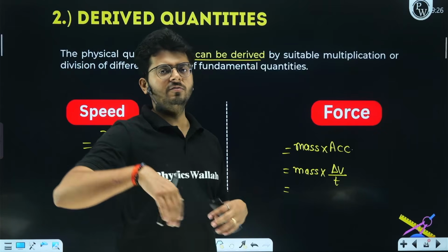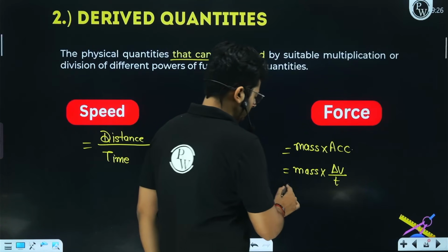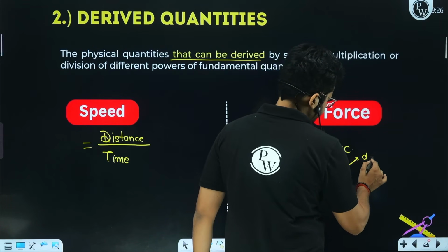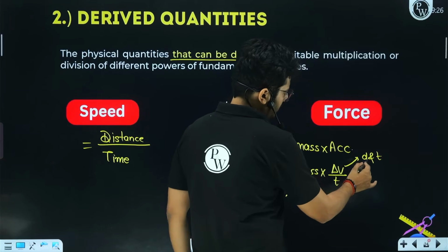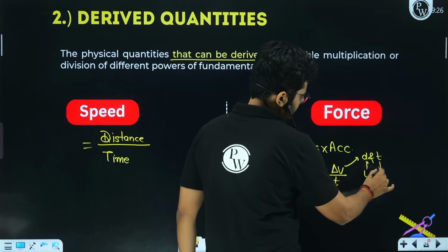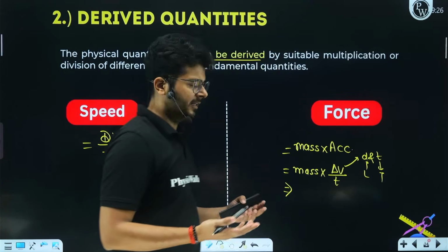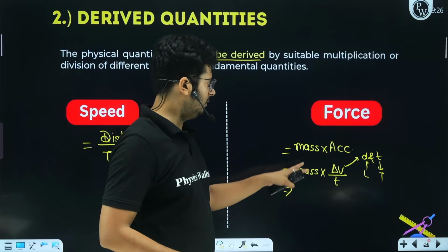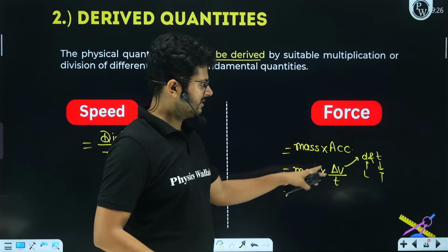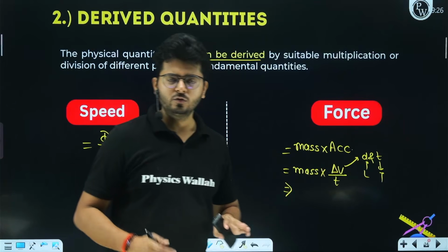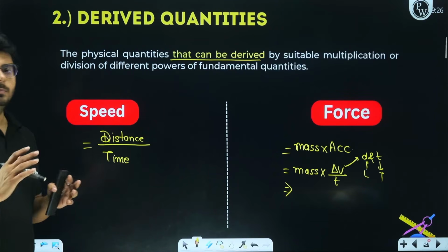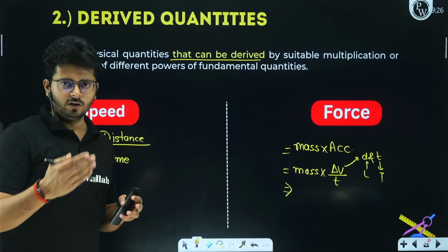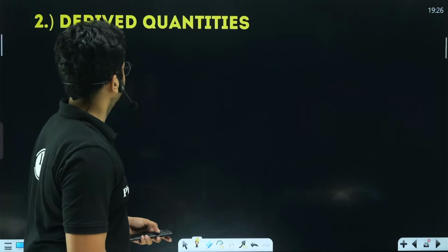So velocity can be further represented in terms of displacement and time, right? So displacement is length and time is time, again another fundamental quantity. So right now we can break down force into mass, length and time, right? So any derived quantity can be broken down eventually into a set of fundamental quantities, right?